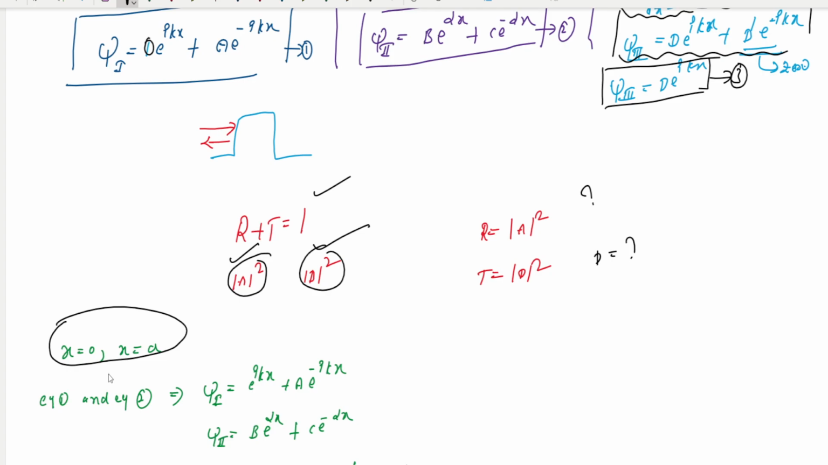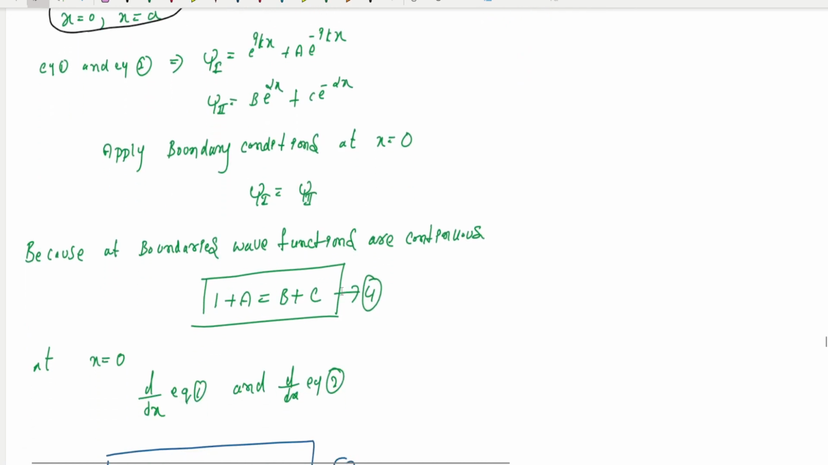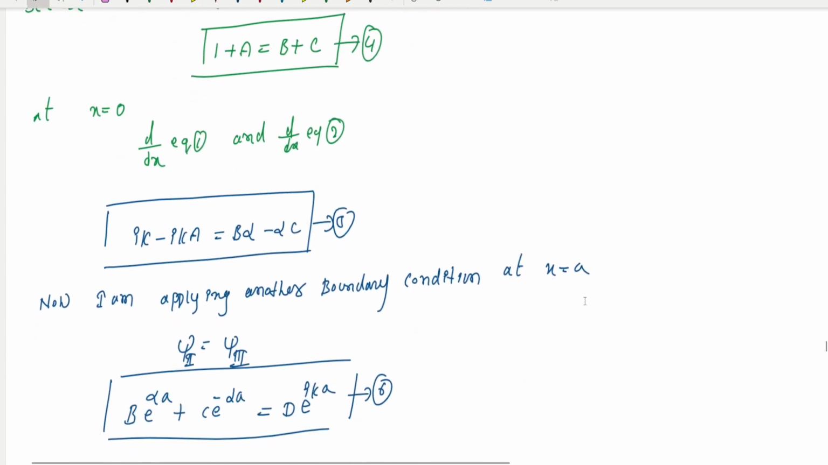For that we have two boundary conditions. If you apply the first boundary condition, where the region 1 and region 2 solutions are equal, you get this. Then you differentiate these, and you get this. Then apply the second boundary condition. This is the barrier, this is region 3, and this is region 2.